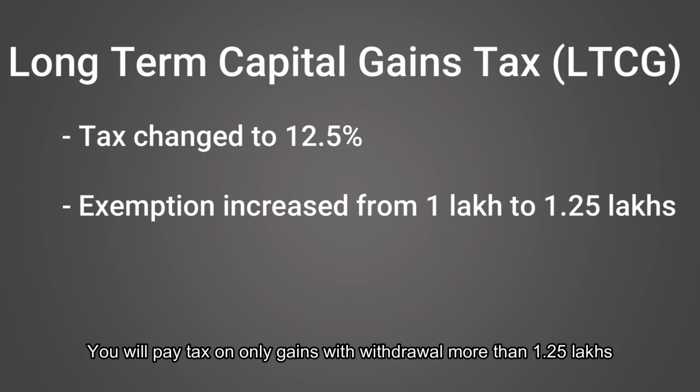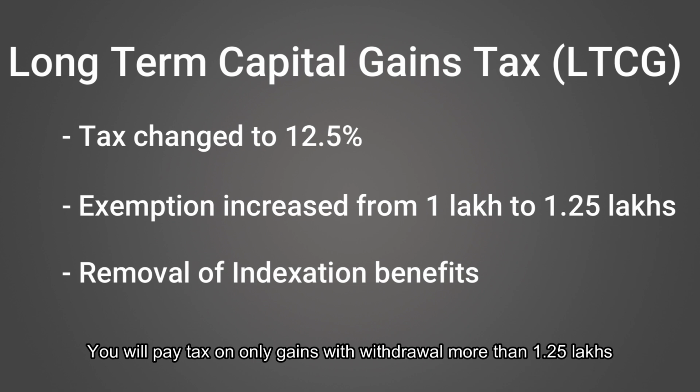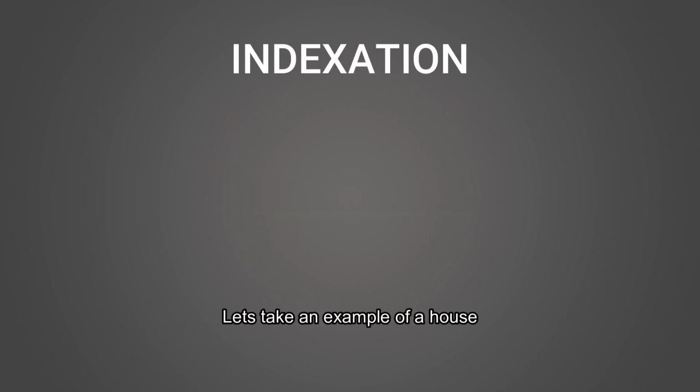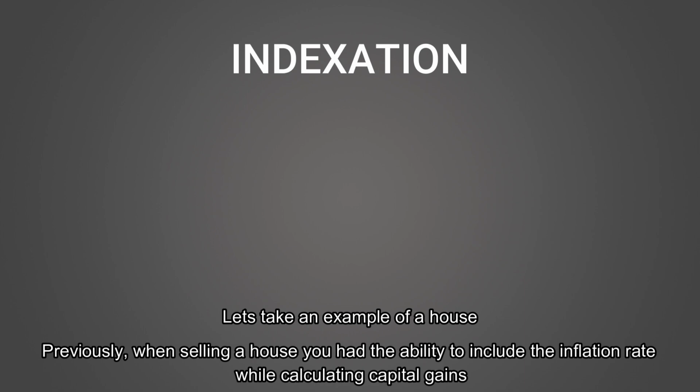Another important point to note here is that the indexation benefits have been removed on all assets, which brings me to point number 4, indexation. Let's take an example of a house. Previously, when selling a house, you had the ability to include the inflation rate while calculating capital gains.